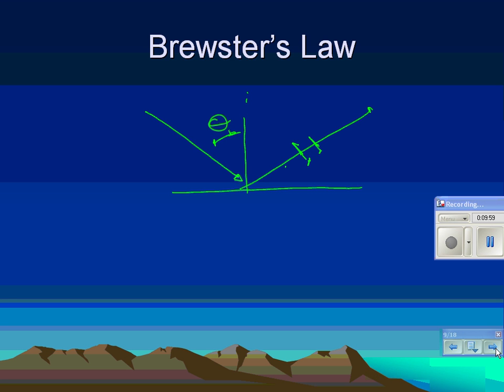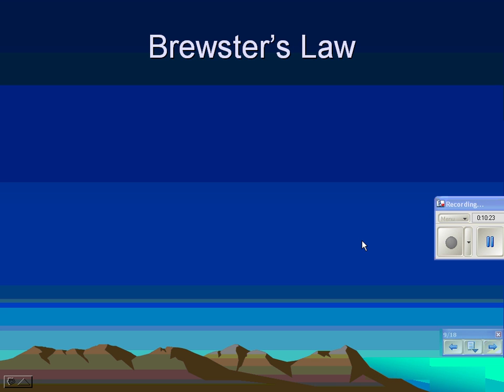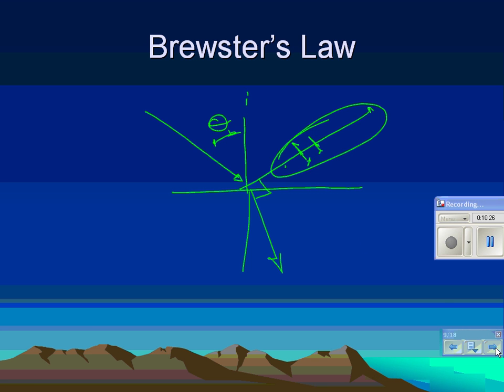It just so happens that this occurs when the refracted ray is perpendicular to the reflected ray. When the refracted ray is at 90 degrees to the reflected ray, the reflected ray will be 100% polarized. The angle at which that happens is known as Brewster's angle, and the math to solve it is relatively simple, which I'll show you in just one moment.